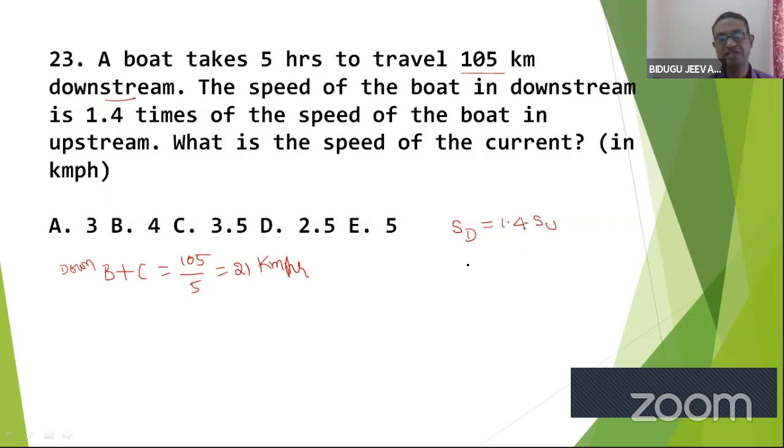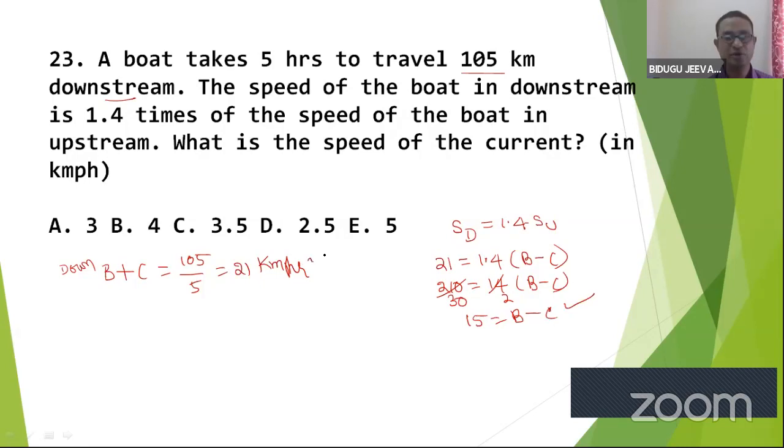Upstream means like this. What is the concept of this? Downstream speed, 21 given, is equal to 1.4 upstream, that is B minus C. So I'll write 210 is equal to 14 times B minus C. 7 2s, 7 30s. So it is 15 is equal to B minus C. I got B minus C. I already got B plus C.